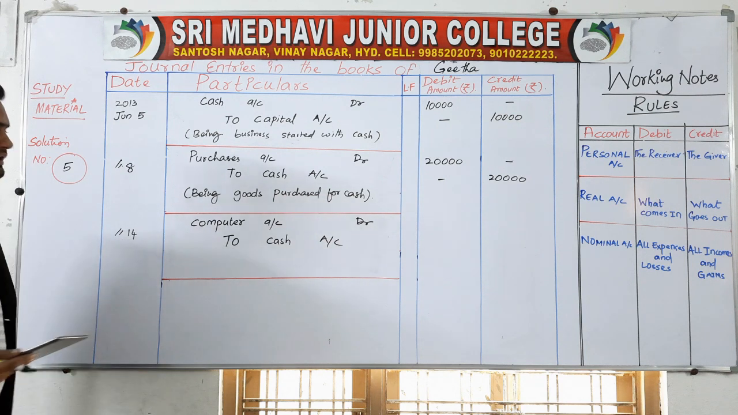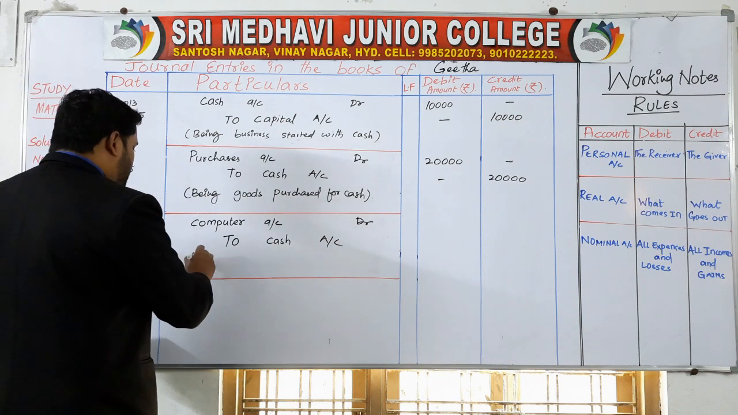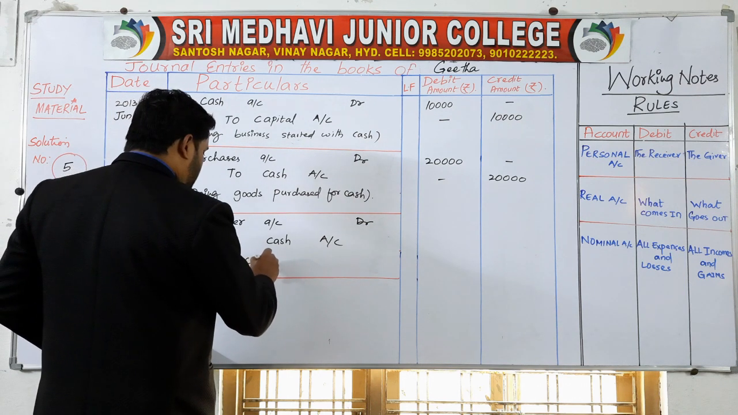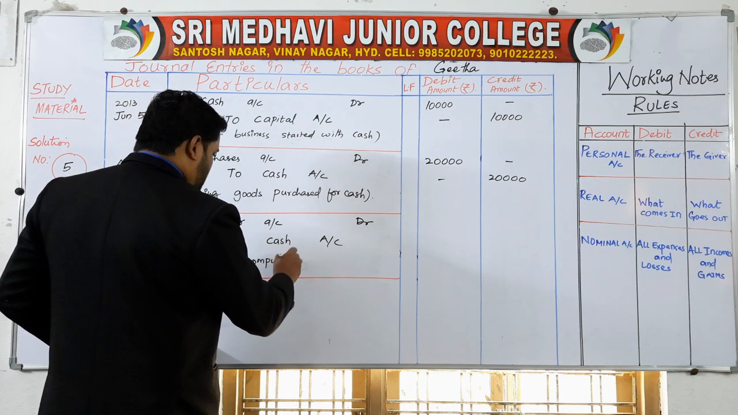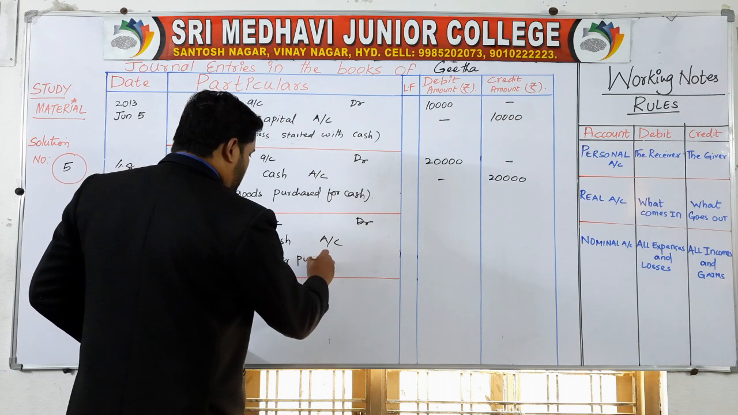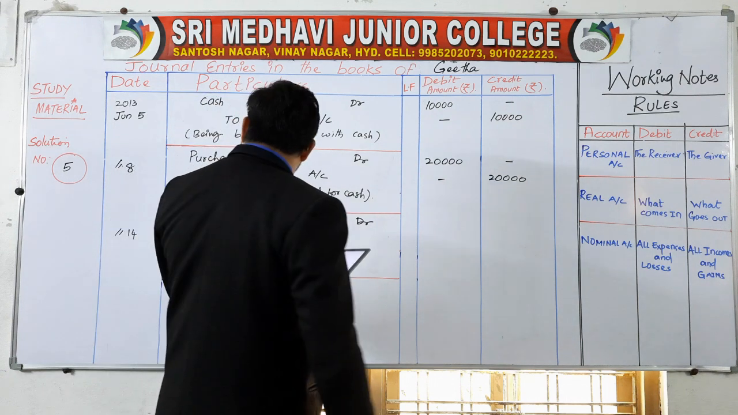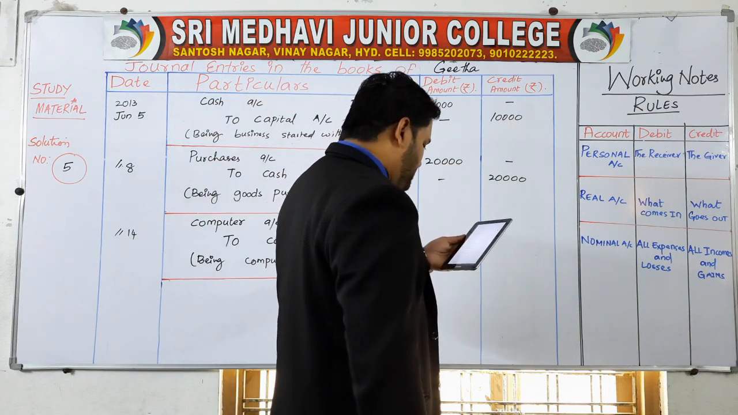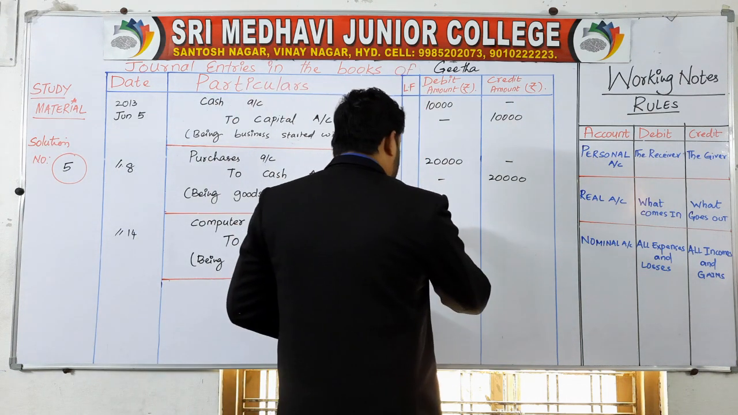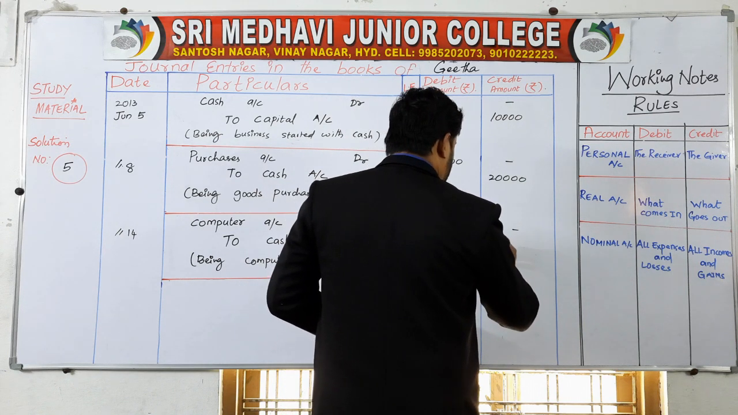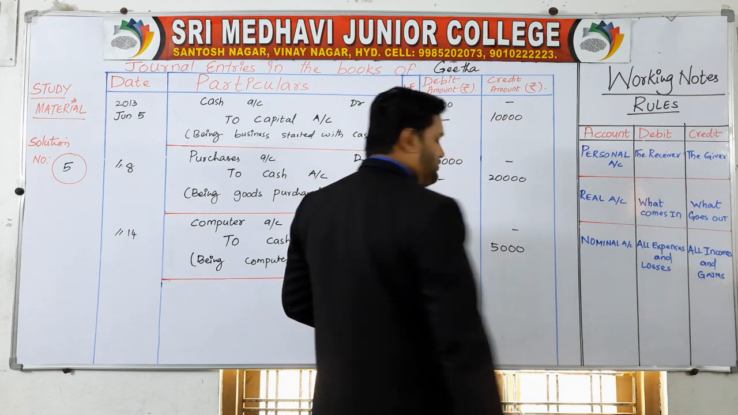So computer account debit to cash account, being computer purchased. How much? For rupees 5,000. So 5,000 rupees. She has purchased a computer.